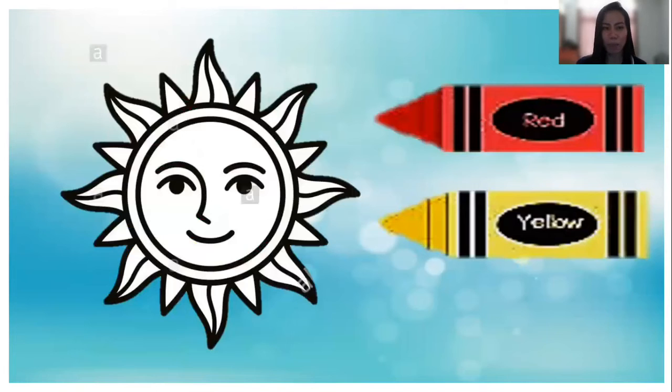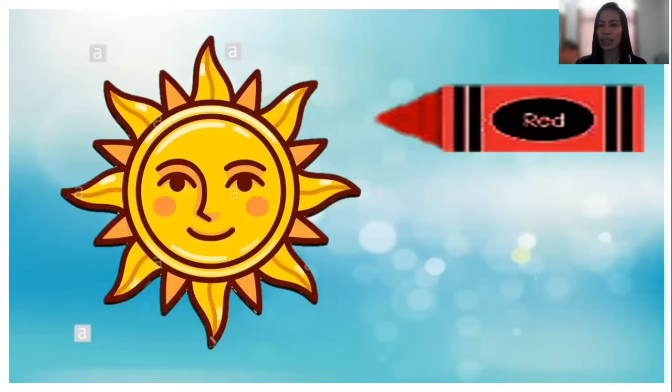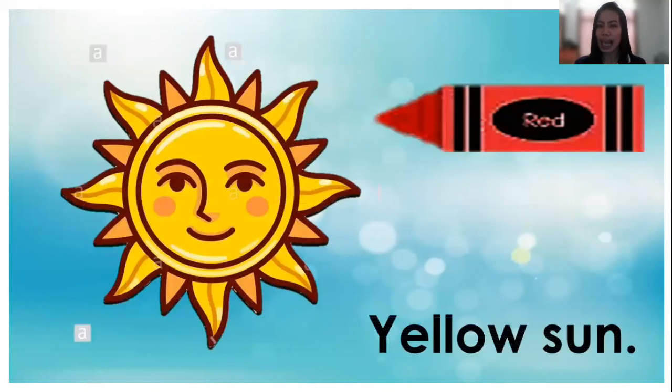The next picture, what is this? Who can tell Teacher Rose? It's a sun. And a sun is color, is it color red or color yellow? The sun is color yellow. Very good. The sun is color yellow. It's a yellow sun.